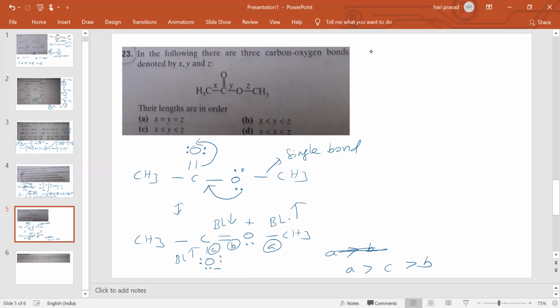Why? Because here negative charge is there. Due to negative charge, this bond length will be increased. Here positive charge is there, therefore bond length will be decreased. Therefore, it is having the highest bond length because it is a single bond. Next lower is this one. Like this, we can say.